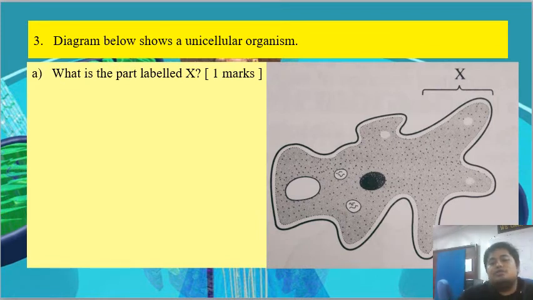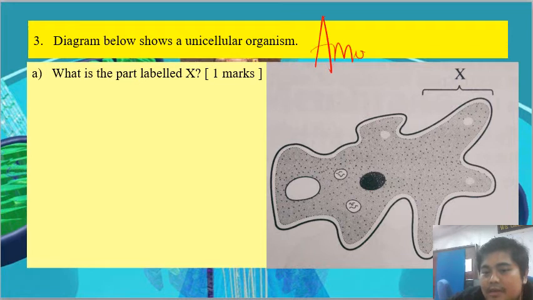The diagram below shows a unicellular organism. What organism is this? This is then an amoeba.